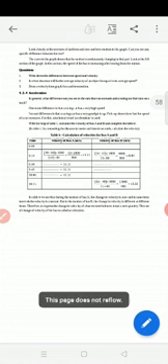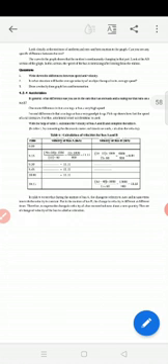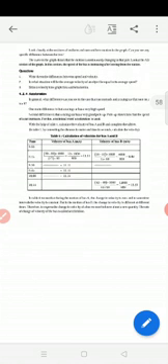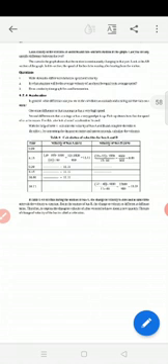So that means if there is a change in velocity. Velocity means what? Speed and direction. When an object is going with a speed in a particular direction, it is called velocity. If there is a change in this, it is called acceleration.